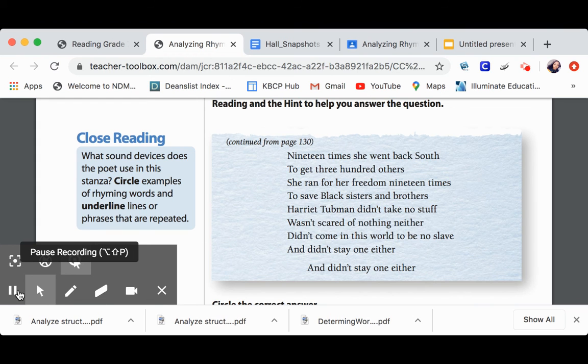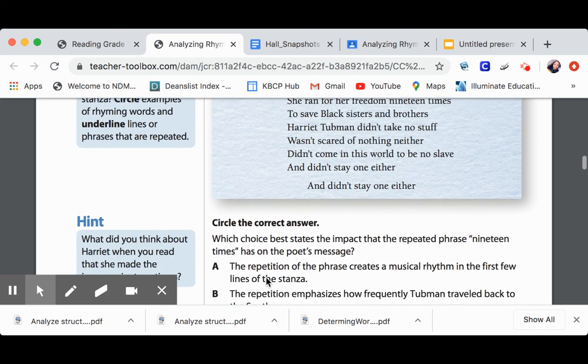Okay, so all right. 19 times she went back south to get 300 others. She ran for her freedom 19 times to save black sisters and brothers. Harriet Tubman didn't take no stuff, wasn't scared of nothing either. Didn't come in this world to be no slave, and didn't stay one either.